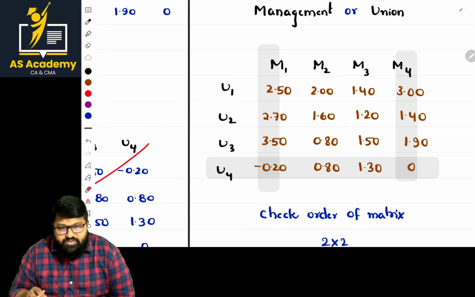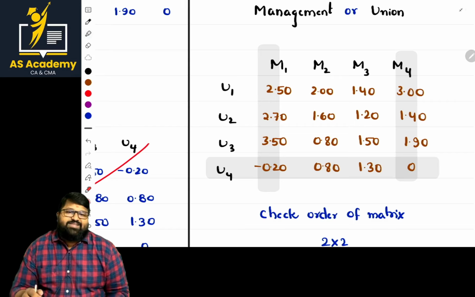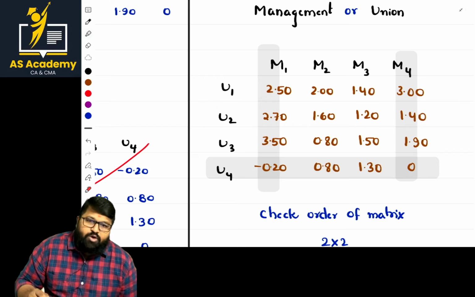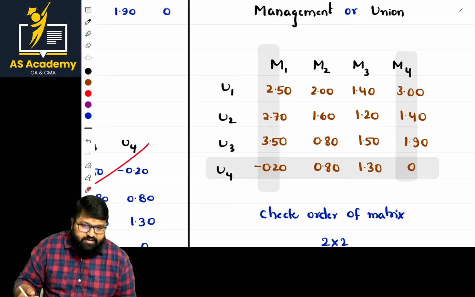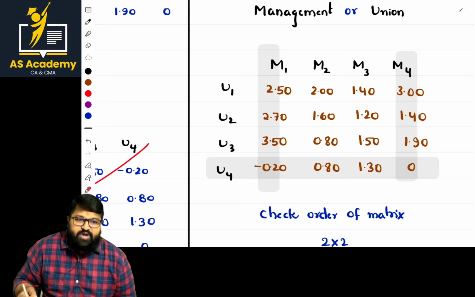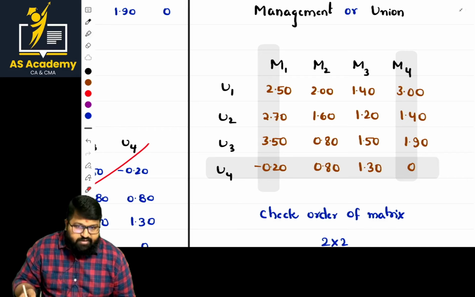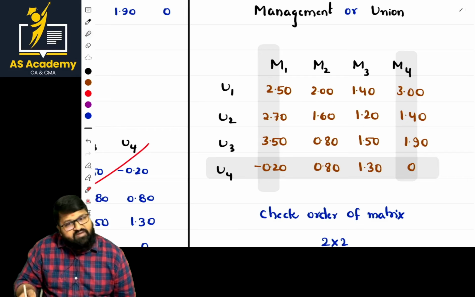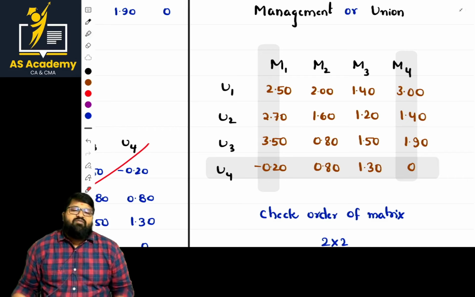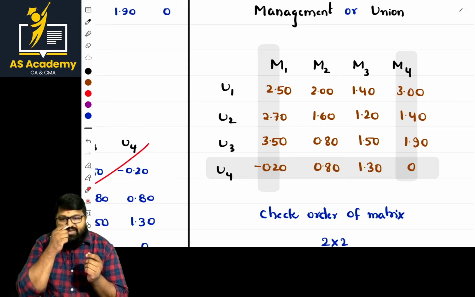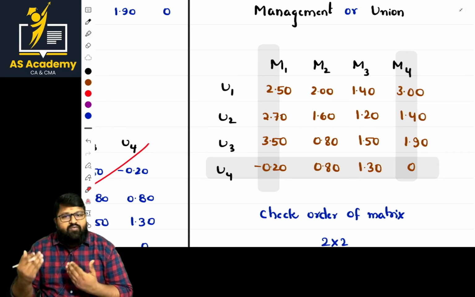Now, is the matrix order 2 by 2? No. Sir, until we reach 2 by 2, we keep on doing it. Once it is reaching 2 by 2, the most important step is that we automatically see whether a saddle point is reached or not. That is, try to go with a pure strategy. When minimax is equal to maximin, then it is satisfied. If not, we apply the odds method.